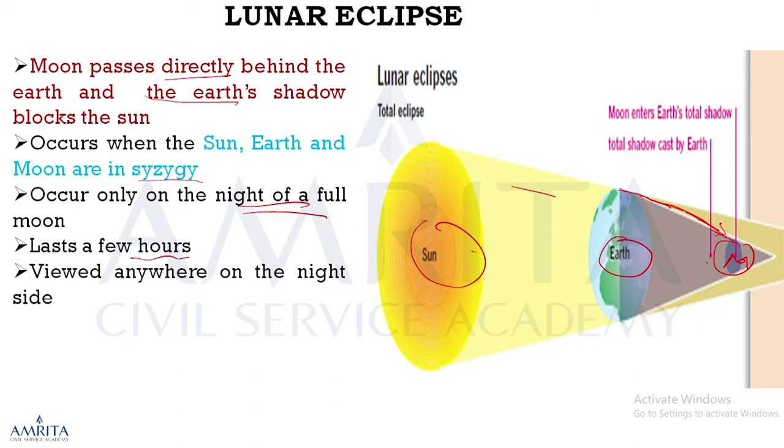Solar eclipse lasts for a few minutes or seconds. But lunar eclipse lasts for a few hours, viewed anywhere on the night side. So you can view it from anywhere, because earth is huge and can block a larger portion of light.